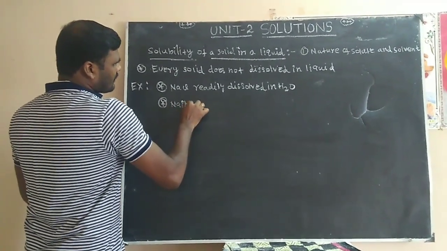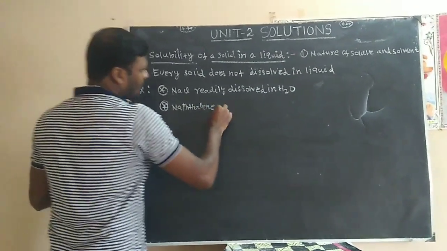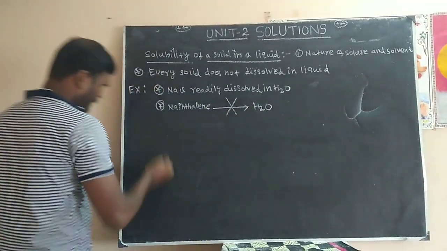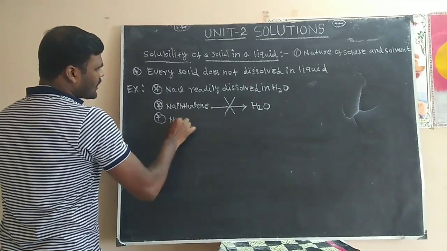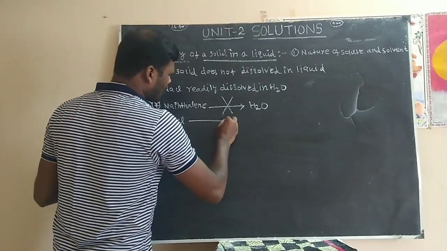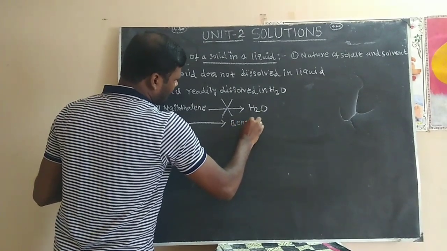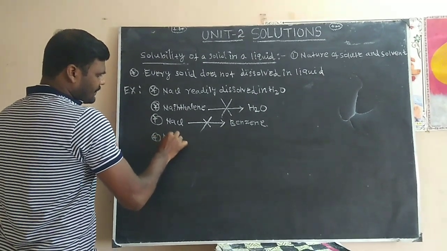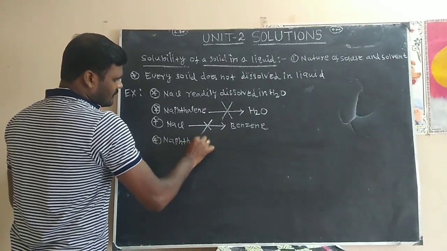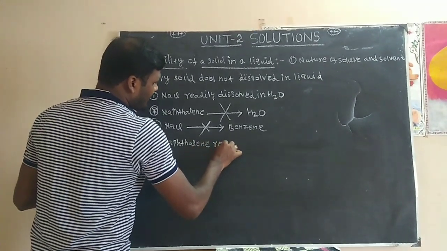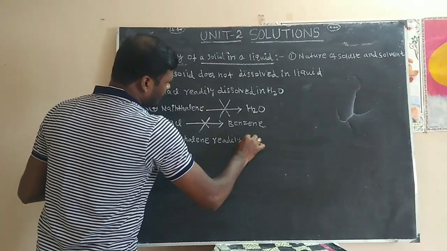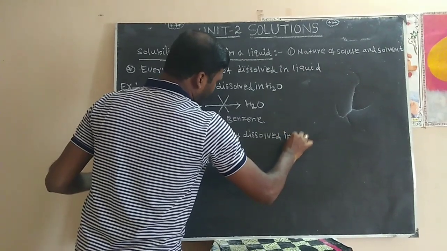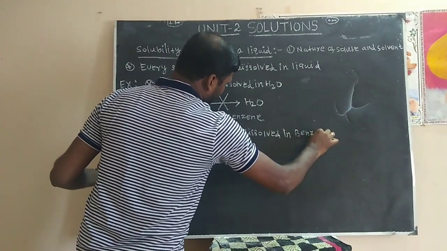Naphthalene does not dissolve in water. Sodium chloride does not dissolve in benzene. Naphthalene readily dissolves in benzene. Right?